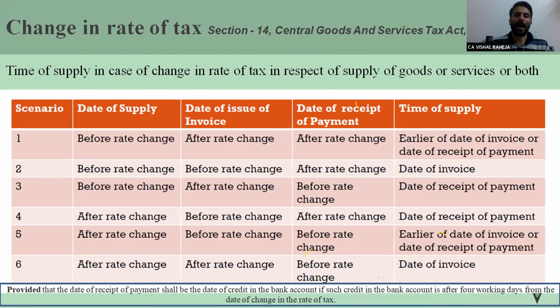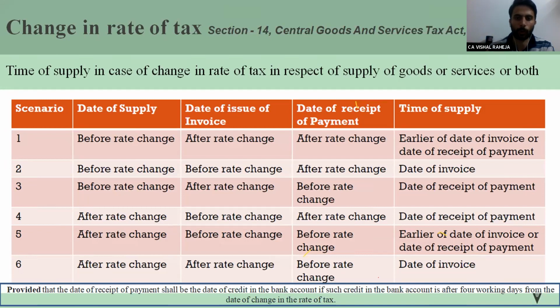Okay, not stretching further, I personally believe if we go by logic, then in that situation there should be the old rate. The reason is, for example, I have made a supply by charging 5% GST. If a person is returning the goods and I raise the credit note at 12% GST, when I have discharged liability of only 5%, how can I reduce my liability by 12%?